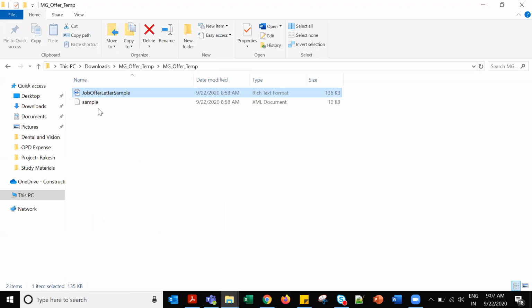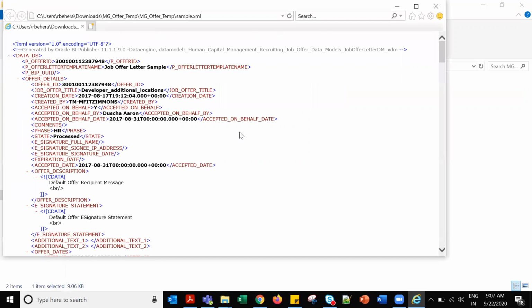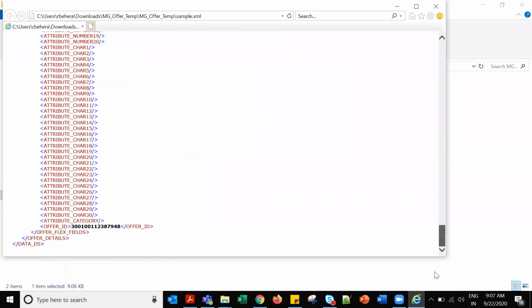Let me show you. See, this is the job offer template we have. We have two documents. An XML document is also there. Both will be kept inside and zipped. I think the variables are linked through the XML. Your point is correct. Using this XML only, it relates this particular field for getting those data.